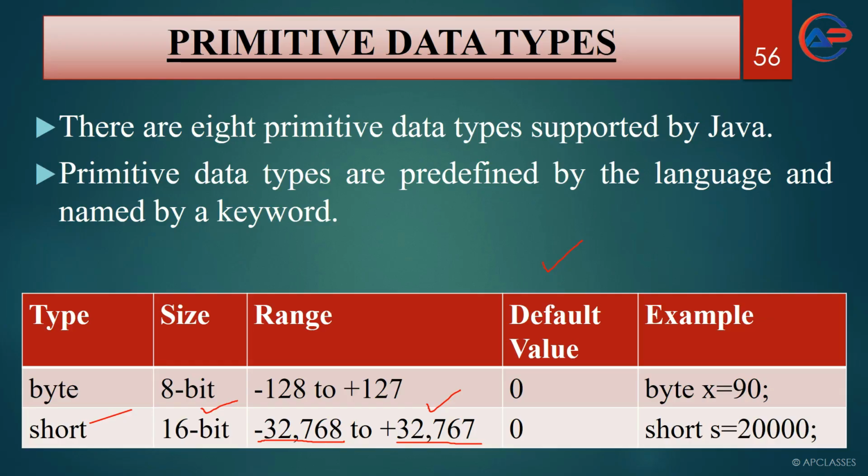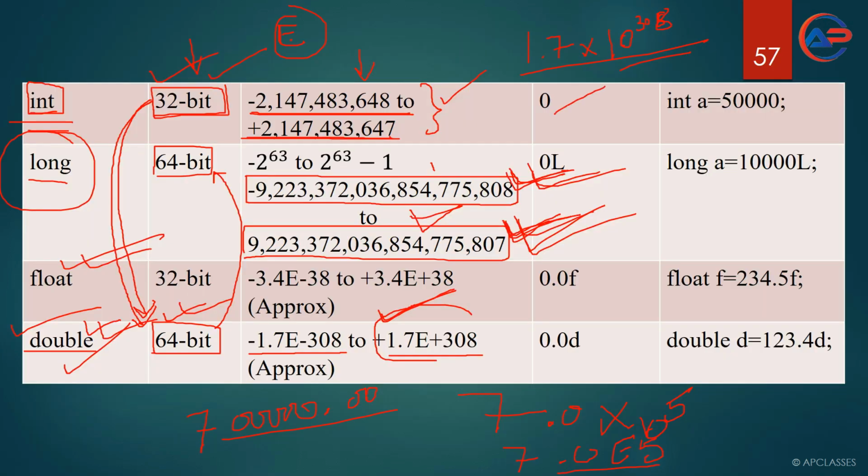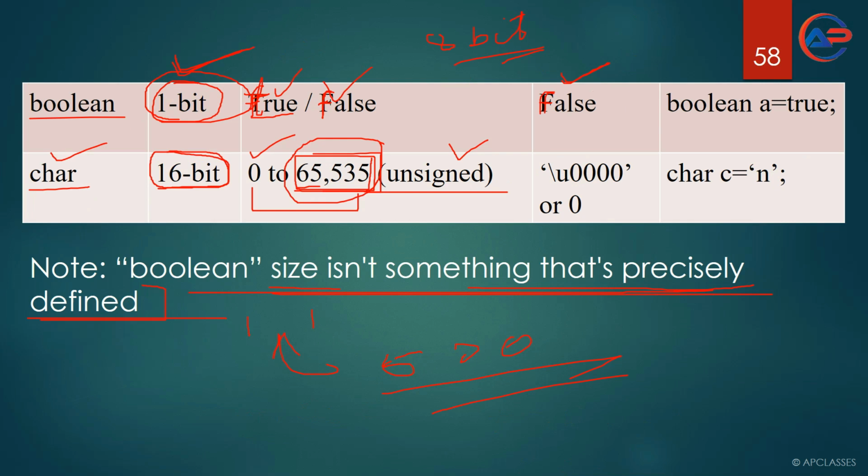So the default value of byte is 0, short is 0, int is 0, and long is 0L. Although it is 0L, it will not print L, it will only show you 0. Float is 0.0f, but it will not print f, it will only show you 0.0. In double it will show you 0.0. For boolean, the default value is false, and for char the default value is null. Here you can see the default value is null. So this is all about primitive data types.